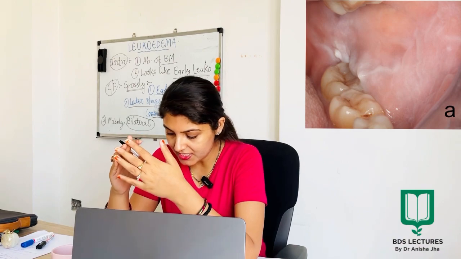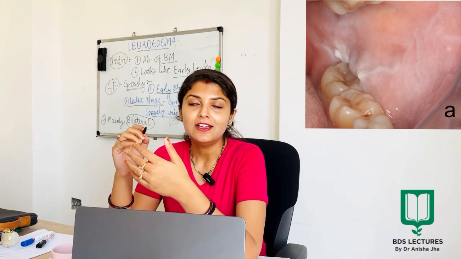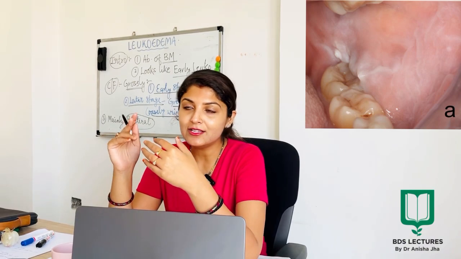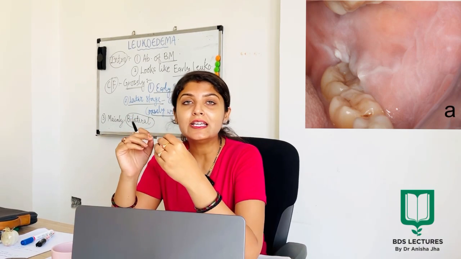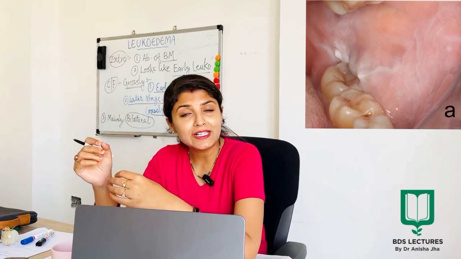Now we shall be moving on with a condition known as leukoedema, which is found in the oral cavity. So let us see what that is. Leukoedema is an abnormality of the buccal mucosa in the oral cavity, which clinically resembles early leukoplakia. This is the reason why leukoedema must be thoroughly studied both theoretically and clinically, so as to distinguish between early leukoplakia and leukoedema.